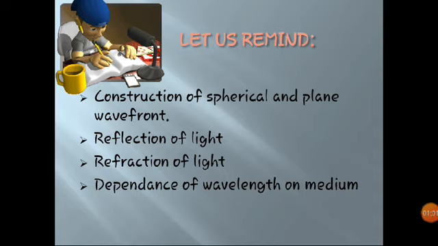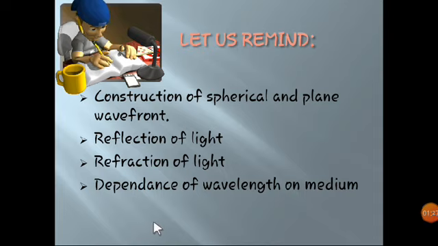Then we covered reflection of light, then refraction of light, which gives you Snell's law, the relation between incident ray and refracted ray and even refractive indices. And the dependence of wavelength on medium, and even the dependence of frequency and speed on the medium.